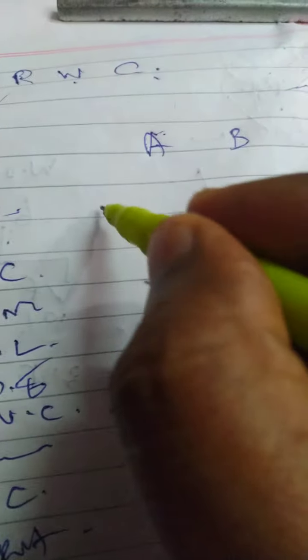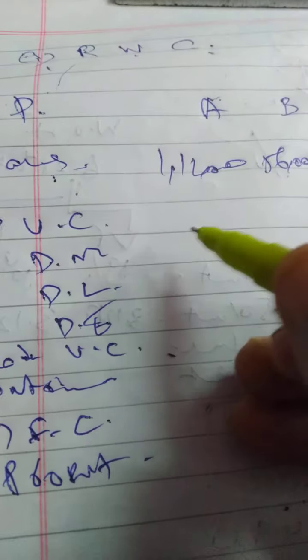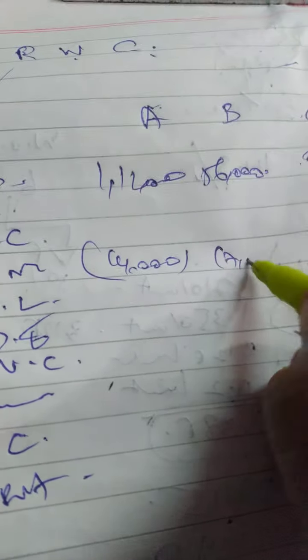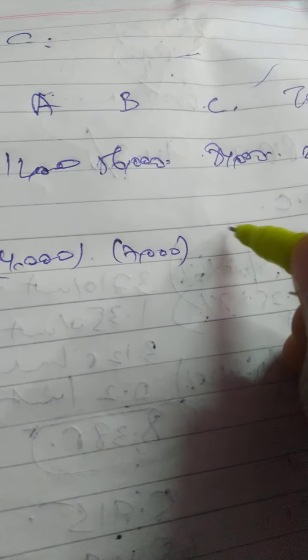So sales how much? A 1,12,000, B 56,000, C 84,000. Total sales 2,52,000. Okay, variable cost 14,000, 7,000, 14,000.